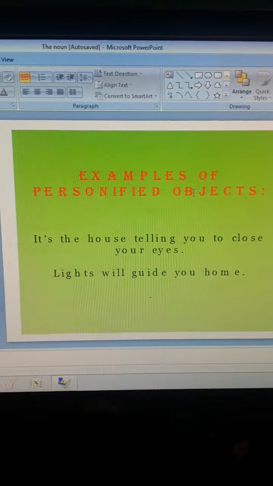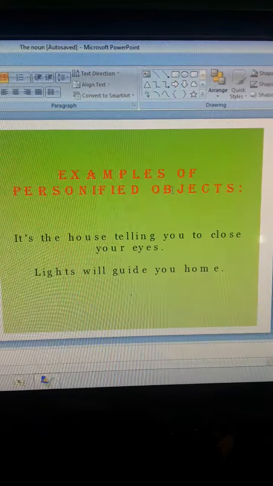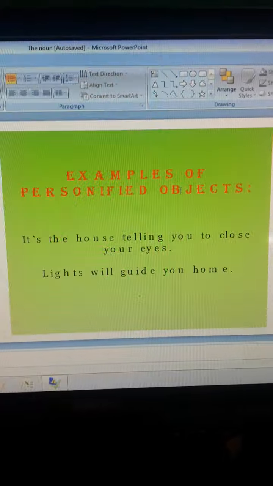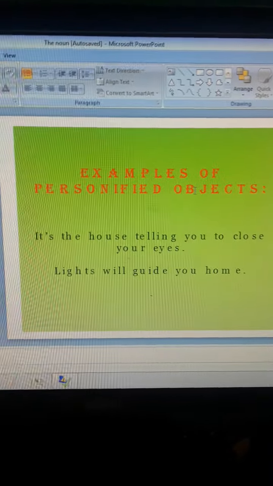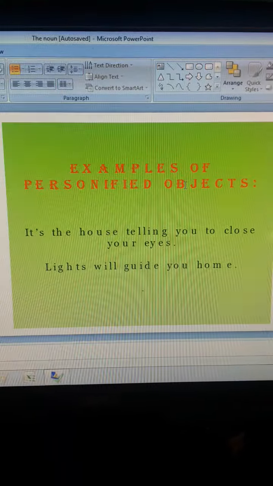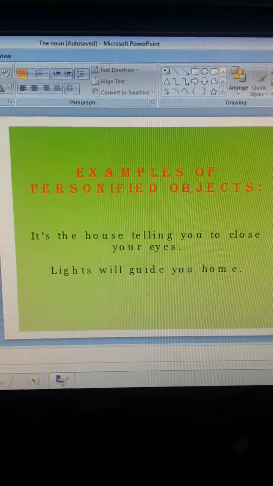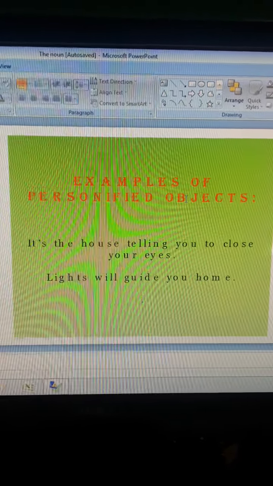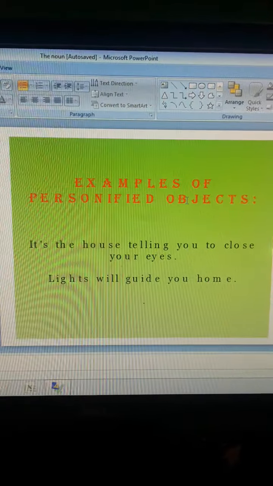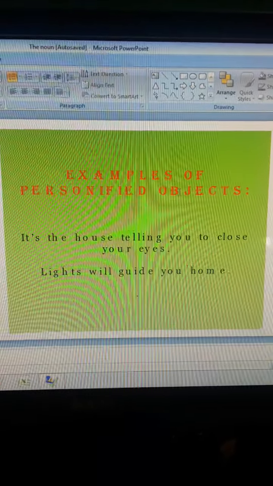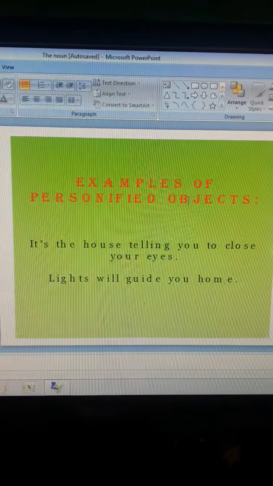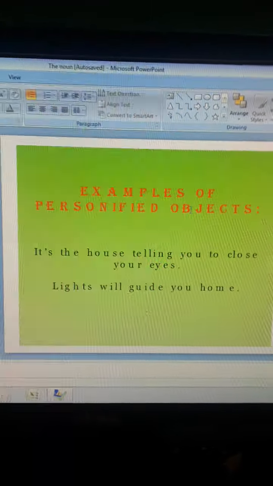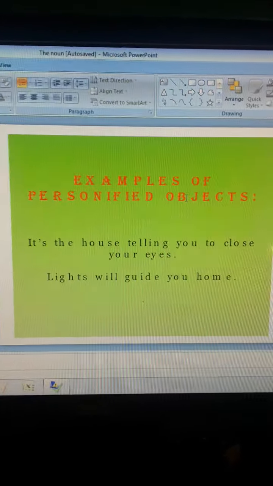Lights will guide you home. Now see over here, lights. These are not living objects. Light can never guide you towards your home. Light over here has been resembled as a person who is going to guide you towards your home. Hence, light has been personified over here. So you can see how we use these non-living objects to resemble something living in the given ways.